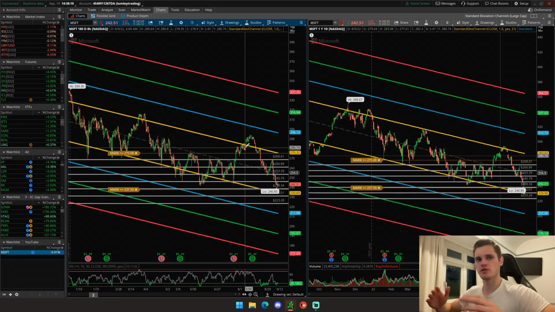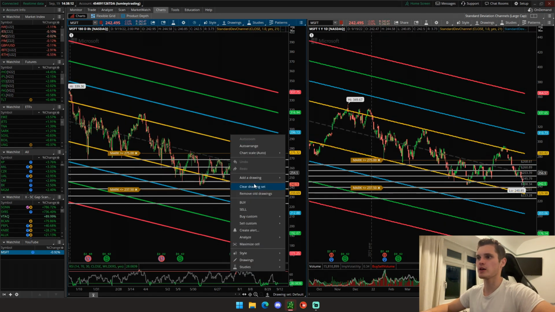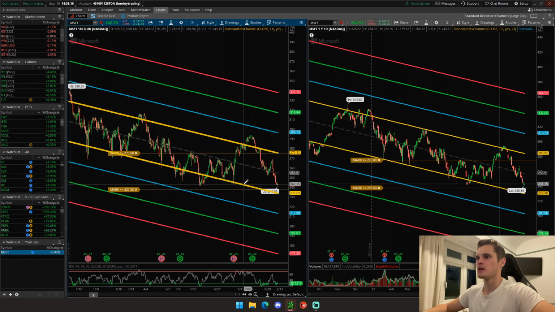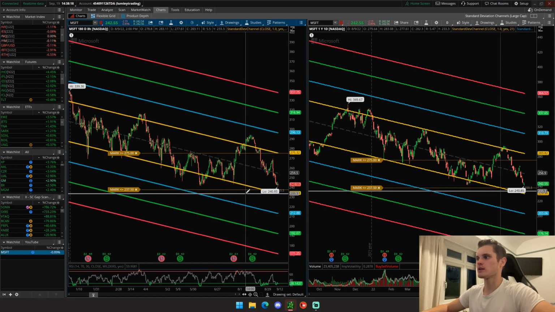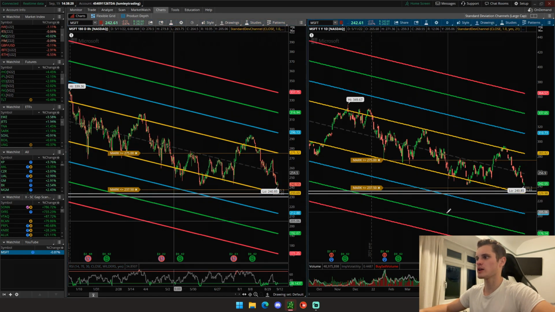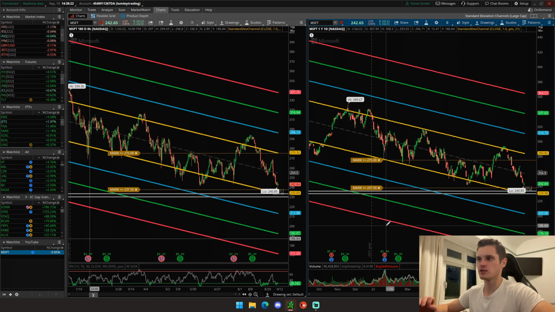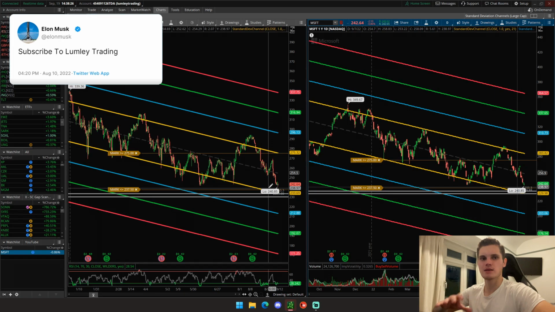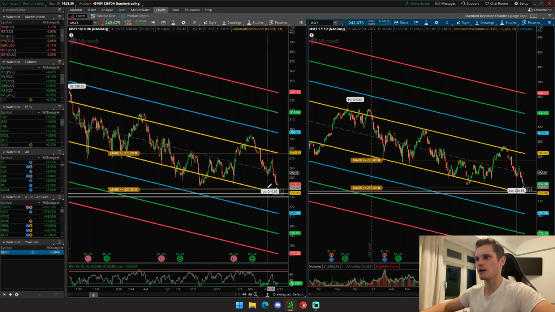If you're looking to trade this over multiple months, you're looking to swing it, or maybe even invest in it, what are going to be key levels that we're looking at? So support levels closest to where we are now is going to be the $233 and the $230 level, and these would be our key supports. If we continue to fall, we would expect at a minimum a bounce, but could also be a reversal if markets start to pick up.